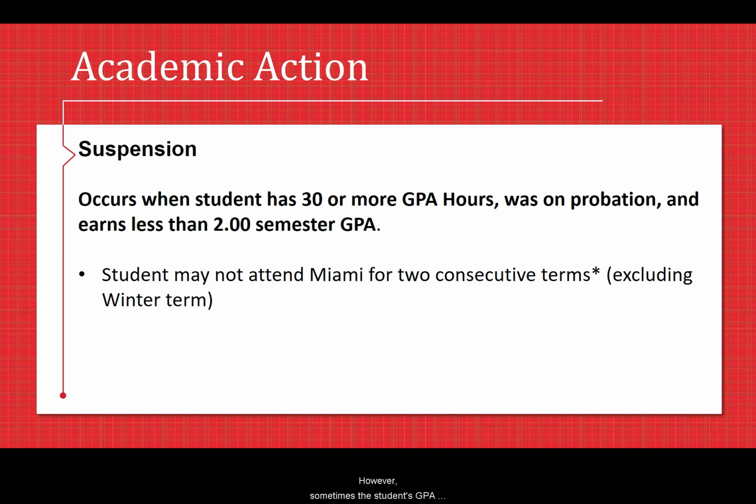However, sometimes the student's GPA remains below 2.00 after the next semester or term. If the student's GPA continues to remain below 2.00 for 30 or more hours, the student is then placed on academic suspension. Academic suspension occurs when a student has 30 or more GPA hours, was on academic probation, and then earns less than a 2.00 semester GPA. When a student is academically suspended, they may not attend Miami for 2 consecutive terms. Note that these terms include fall semester, spring semester, and summer, but do not include winter term.